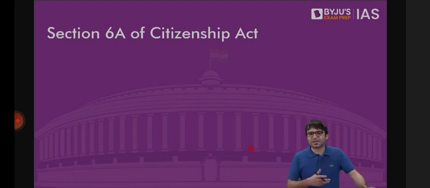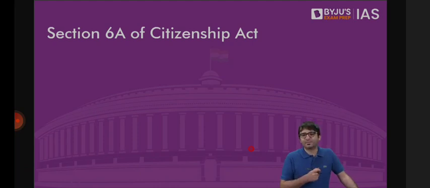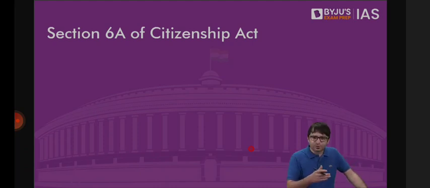Then we discussed the concepts such as who was a person of Indian origin, who is an overseas citizen of India cardholder, and also who is a non-resident Indian. Then we discussed the 2019 amendment of the Citizenship Act. And what was that amendment? The Citizenship Amendment Act said if there are individuals coming from Pakistan, Afghanistan, Bangladesh, and they have come to India on or before 31st of December 2014, and they belong to 6 religious minorities: Hindus, Christians, Buddhists, Jains, Sikhs, and Parsis, religious minorities of these 3 countries, they shall not be deemed as illegal migrants.